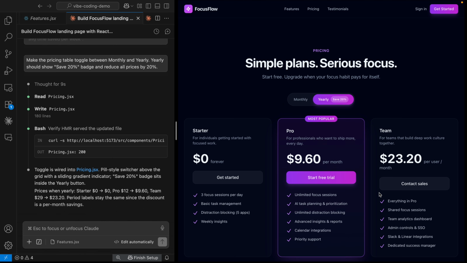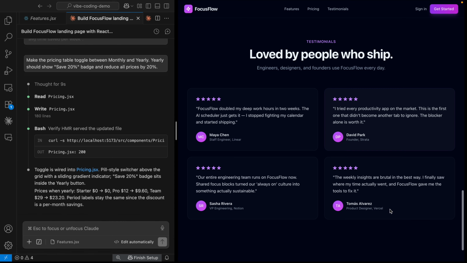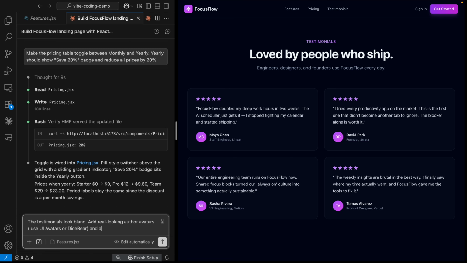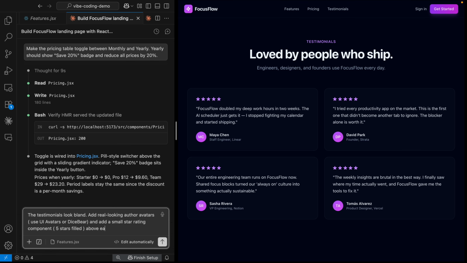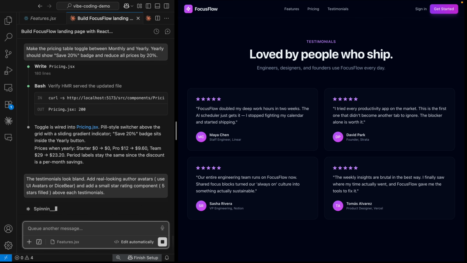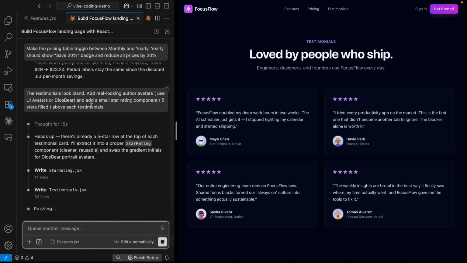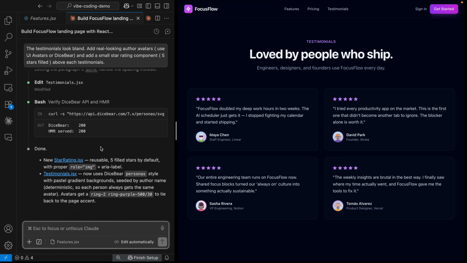Now let's add another feature. I want to change something in the testimonials section. So here I will type: the testimonials look bland, add real looking author avatars, UI dice bear, and add a small star rating component, 5-star above each testimonial. Submit that. The 5-star rating component was already there, so I just wrote it. It can make sure to maintain the position as we want. Alright, again task is completed.